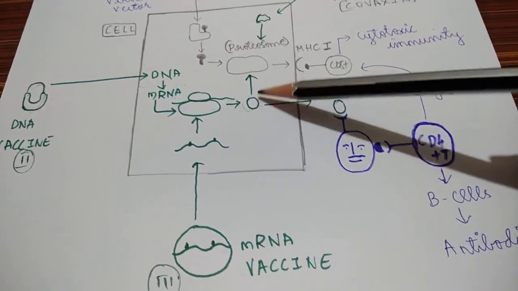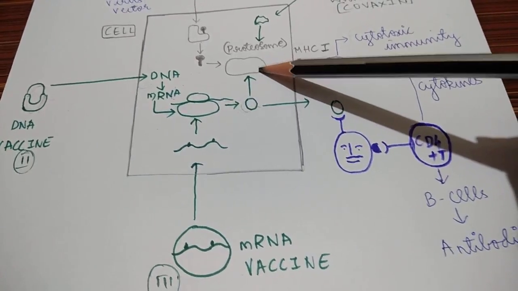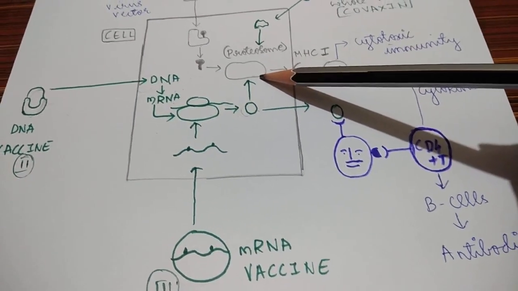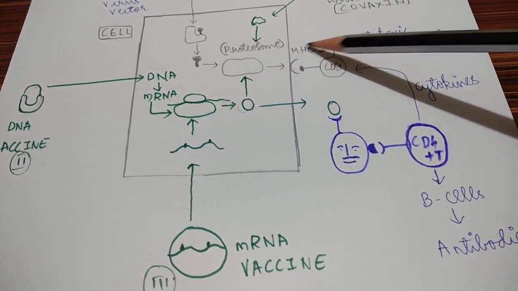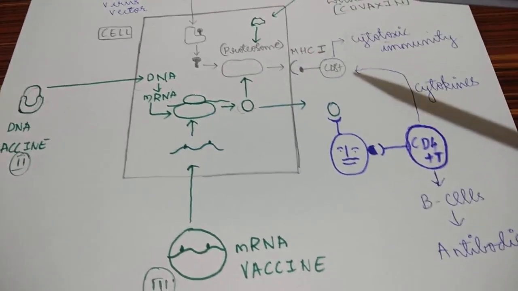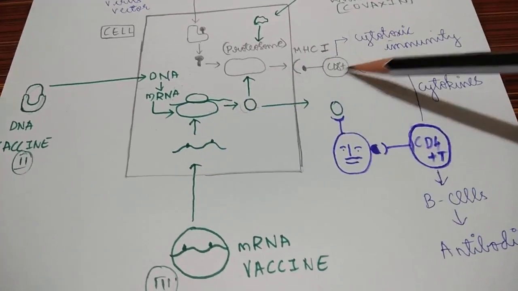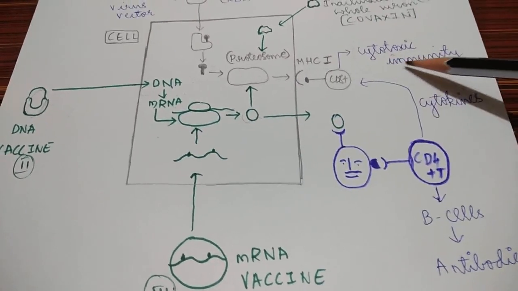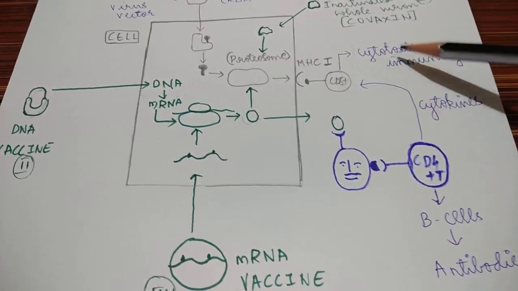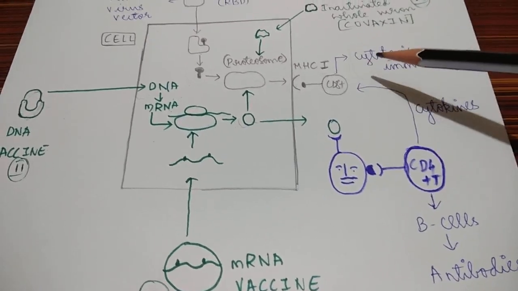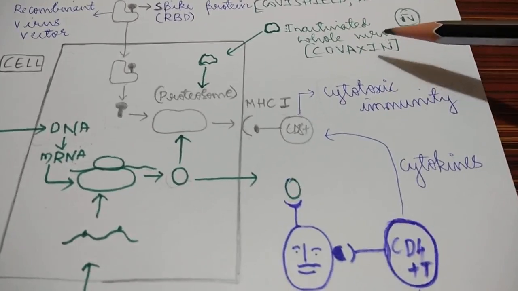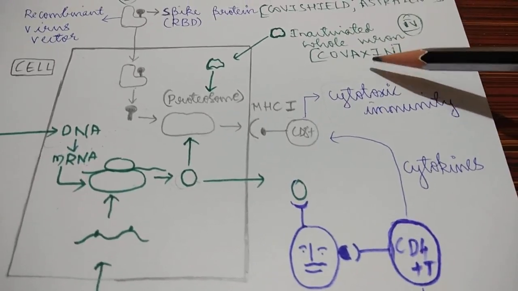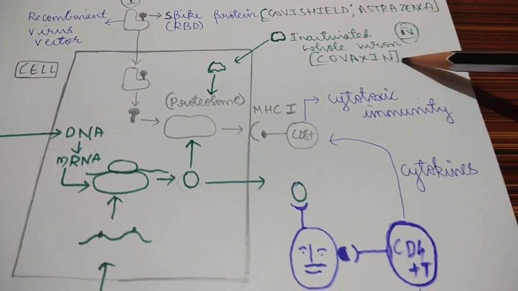These proteins again enter the proteasome. Again in proteasomes, the proteins are cleaved and the antigenic part is presented to CD8 lymphocytes via MHC complex 1. Okay. Then this MHC complex will cause cytotoxic immunity, means it produces the memory cells which help in protection against the COVID-19. Okay. Coming to the last type, which is an inactivated whole virion type with an adjuvant, that is